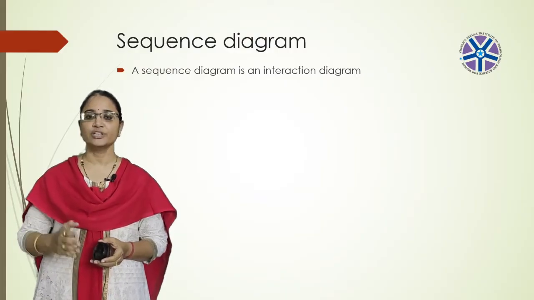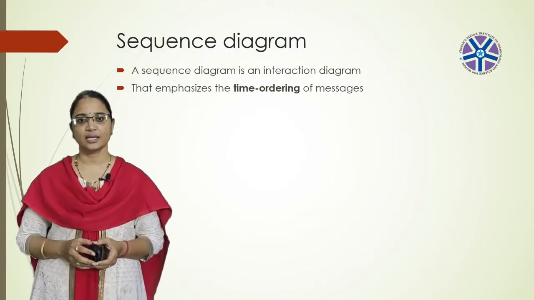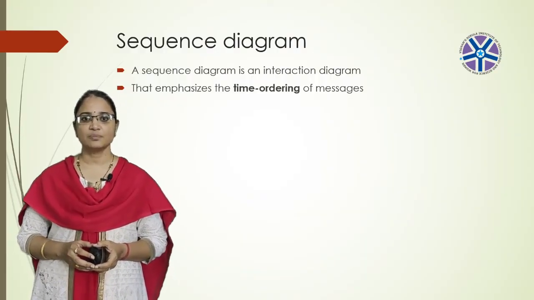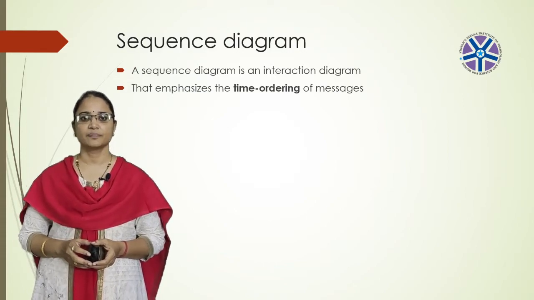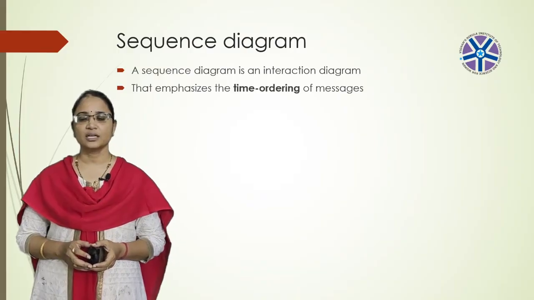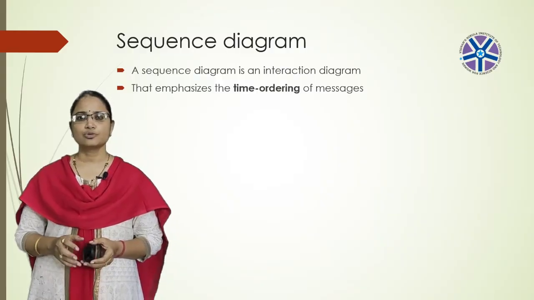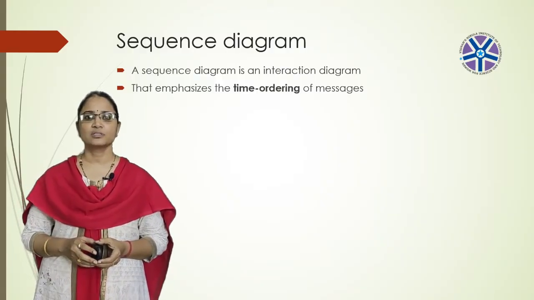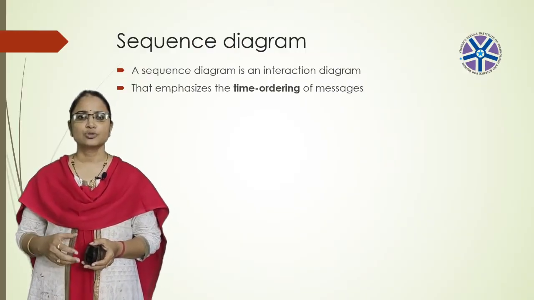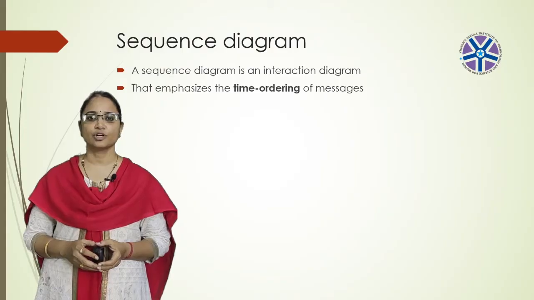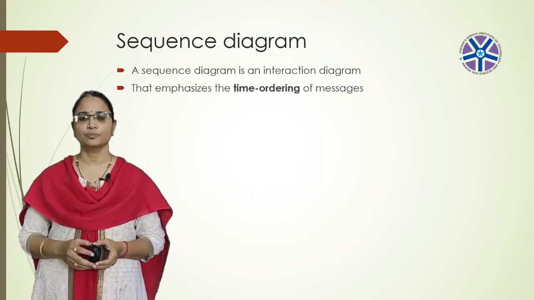Sequence means time ordering, which action will be performed after which action. That can be represented by using this sequence diagram. A sequence diagram is used to describe some types of interactions among the different elements, the objects in the system. An important aspect of this is that it is time ordered. The purpose of a sequence diagram is to capture the dynamic behavior of the system, to describe the message flow in the system, to describe the structural organization of the objects, and to describe the interaction among objects.